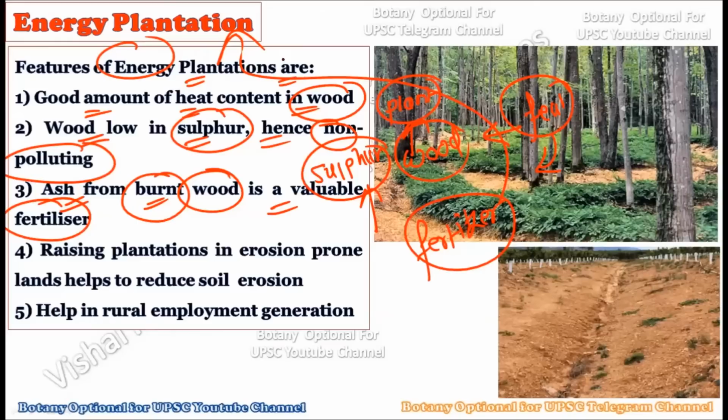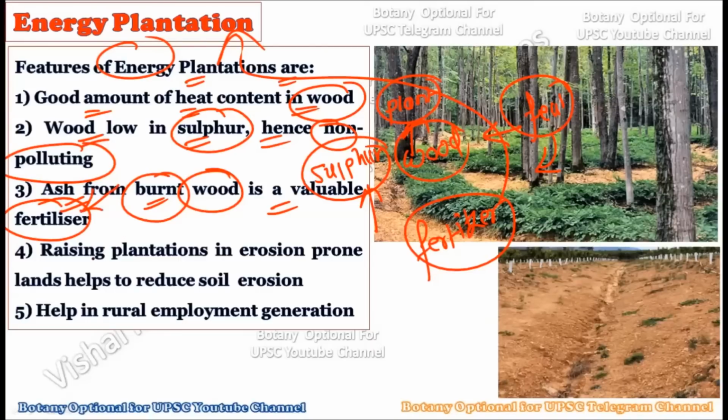Okay, so a good amount of heat should be there in the wood of the energy plantation plant. Whatever plant is selected should have very low sulfur, and hence it should be non-polluting. Then whatever wood this particular plant creates, after burning it should give a very good amount of fertilizer.